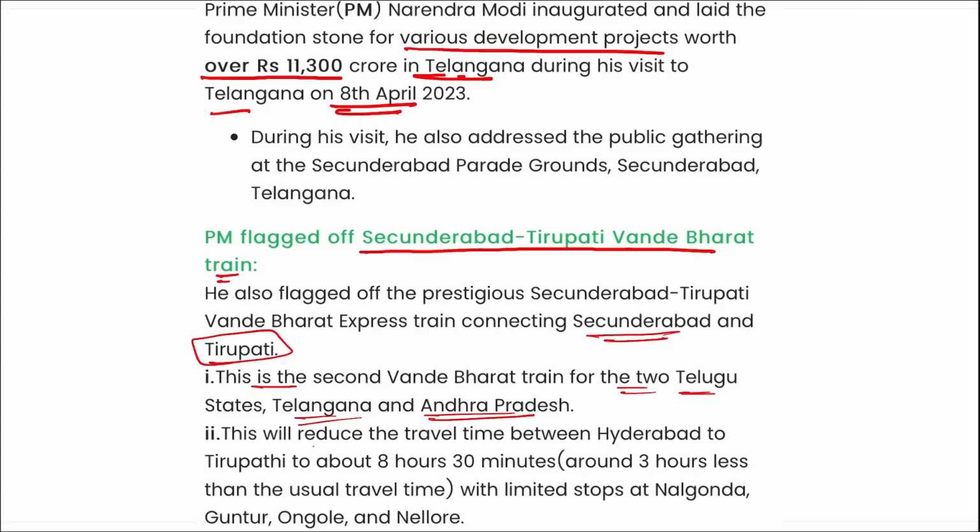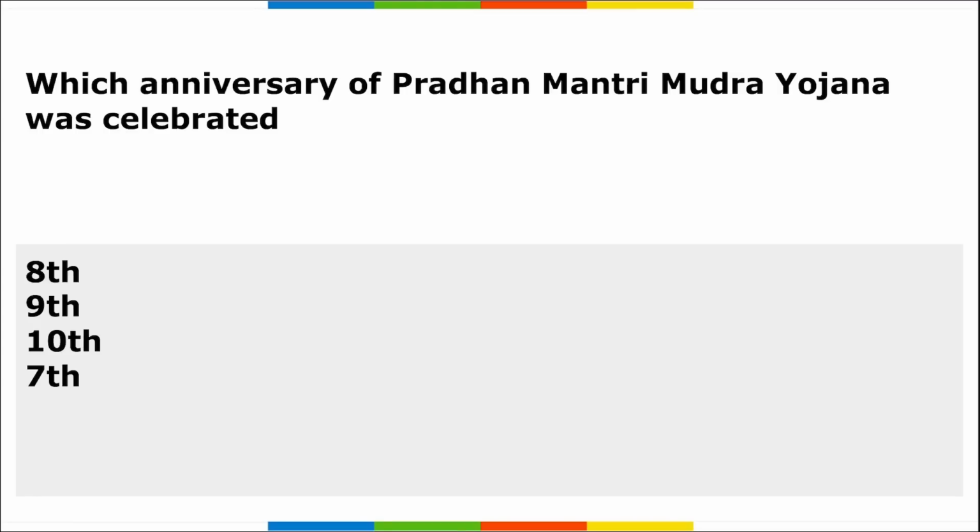This Vande Bharat train will reduce the travel time between Hyderabad and Tirupati to about 8 hours 30 minutes, around 3 hours less than the usual time it used to take. So coming back, remember, Prime Minister Narendra Modi inaugurated various projects worth 11,300 crore rupees.